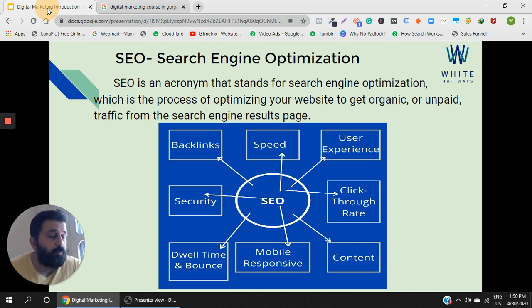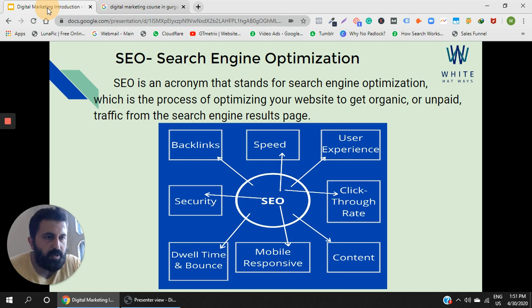What does dwell time convey? Dwell time conveys that somebody is really interested in your content. Why would somebody spend 10 to 15 minutes reading your content? They would only spend it if they are interested. So Google looks for dwell time. If a website is getting a good dwell time, it proves that the website is really good and engaging. Similarly, bounces should be low.